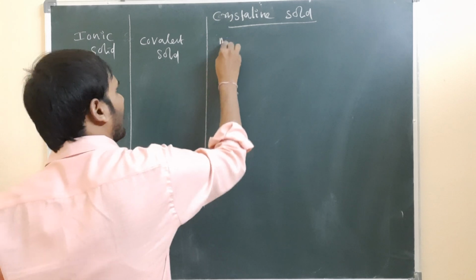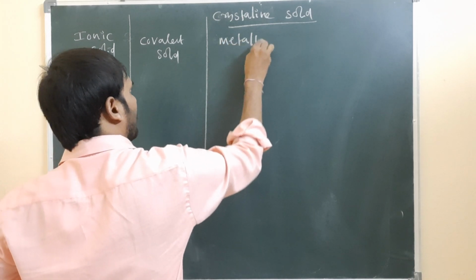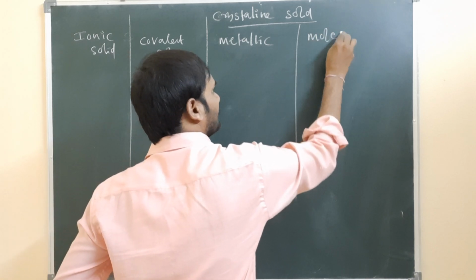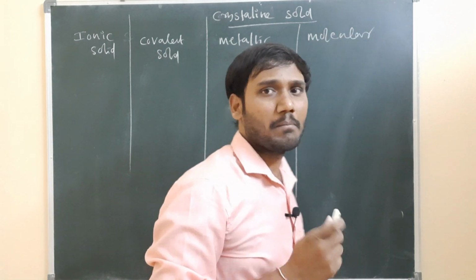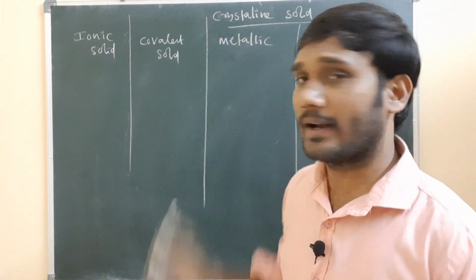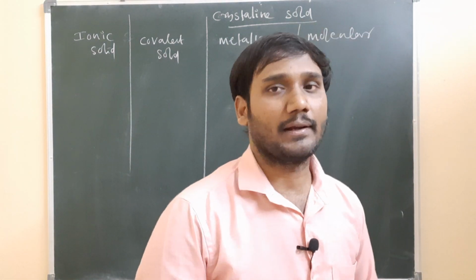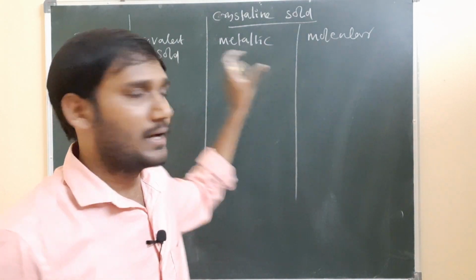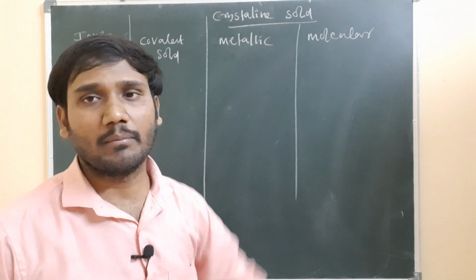The next one is the metallic solid, the third one is the metallic solid, and the fourth one is the molecular solid. One is an ionic solid, one is a covalent solid, one is a metallic solid, and the other one is the molecular solid. So crystalline solids are divided into these different types: ionic, covalent, metallic and molecular.